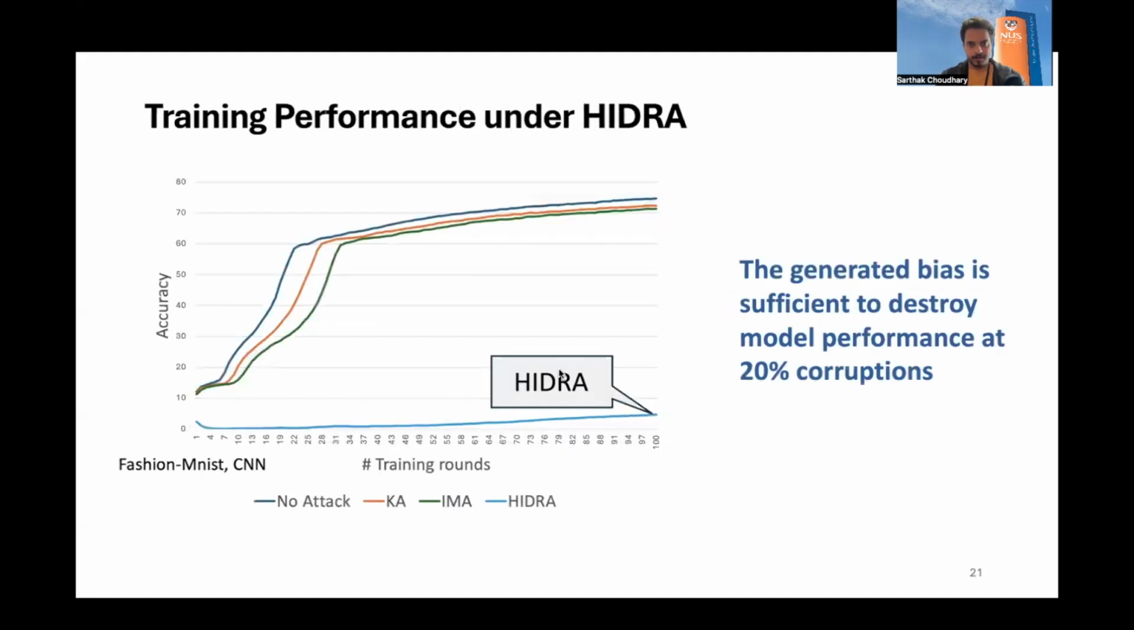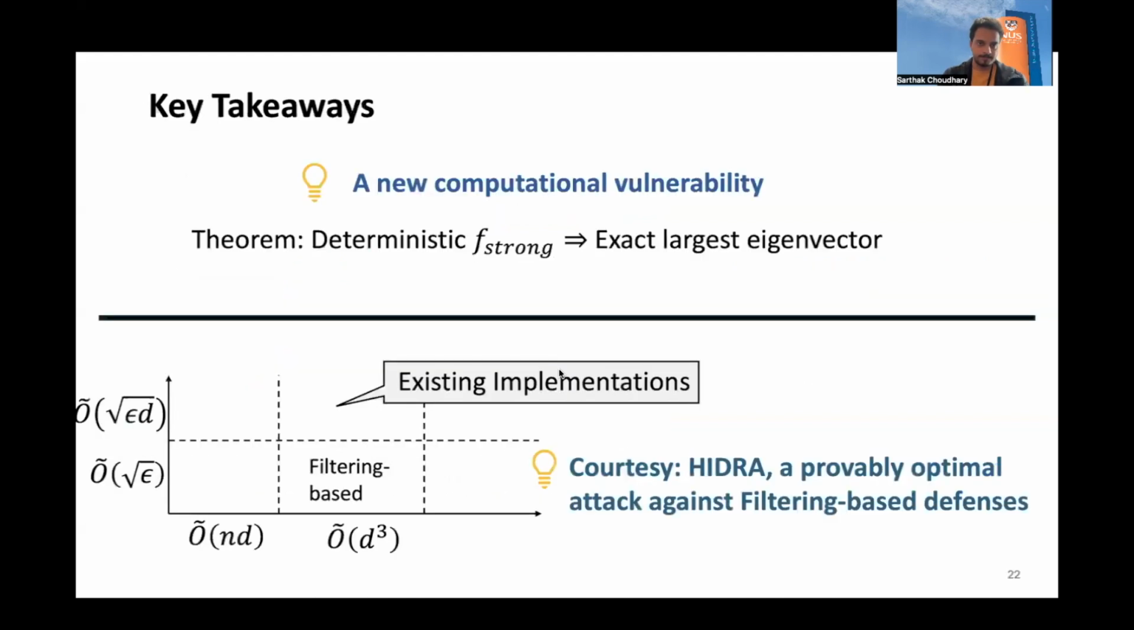And the second empirical result is that Hydra generates sufficient bias to destroy model performance at 20% corruptions. The destruction is almost up to 70%. So the reduction is a lot compared to the prior attacks. We observed this in many other classification tasks as well. Please refer to our paper for checking more results.